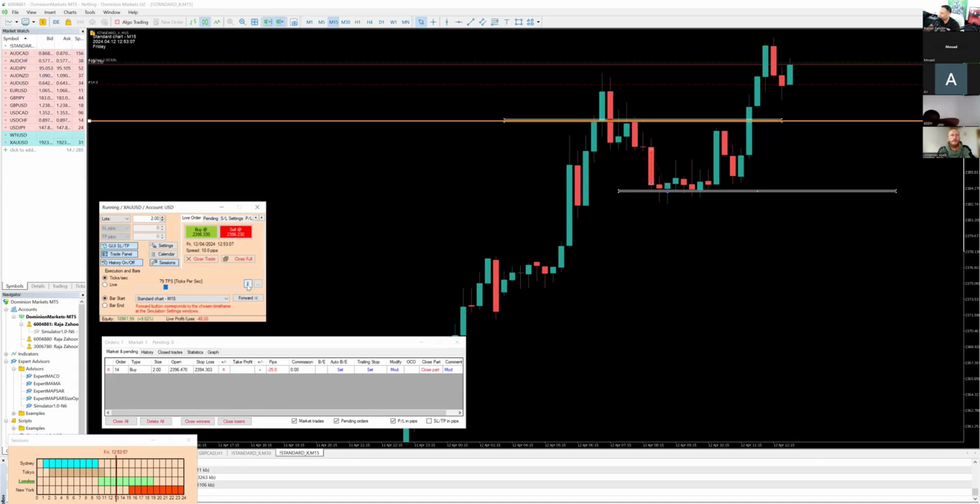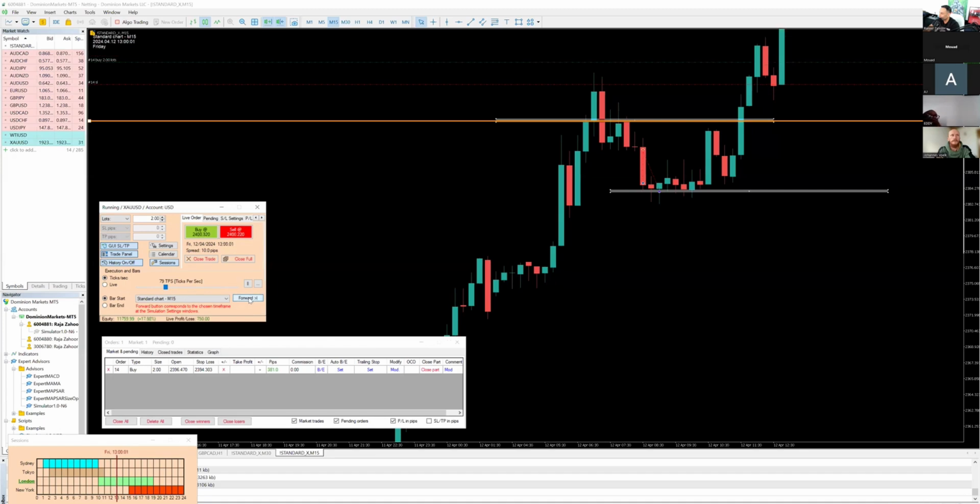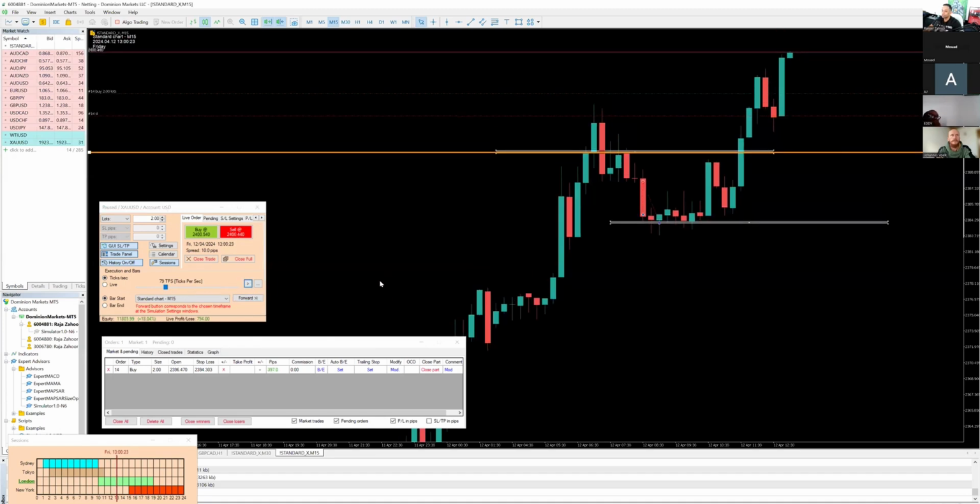And ideally, this should continue to push up. Forward this candle, boom. Wow. This is the same trade I took. See, when you focus on specific candle patterns, you recognize them.